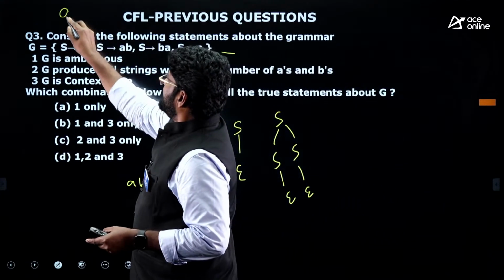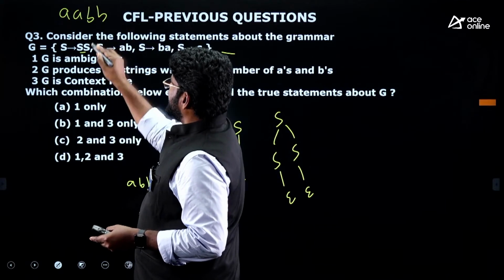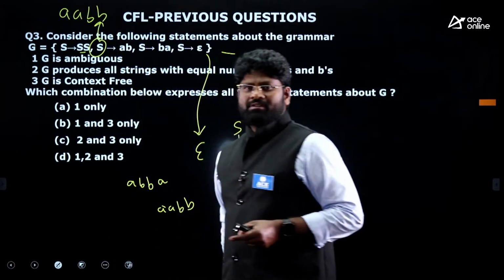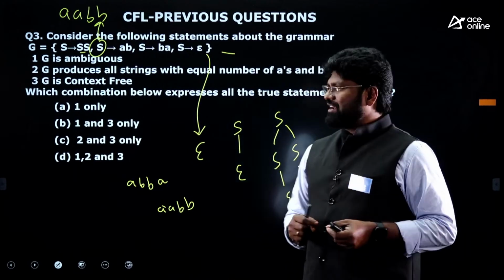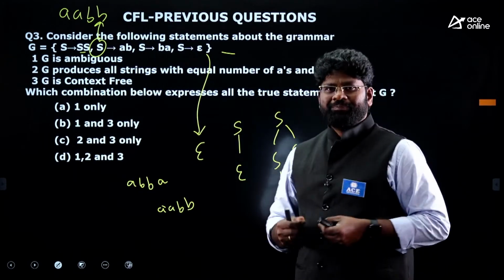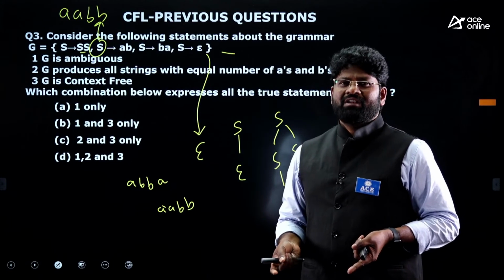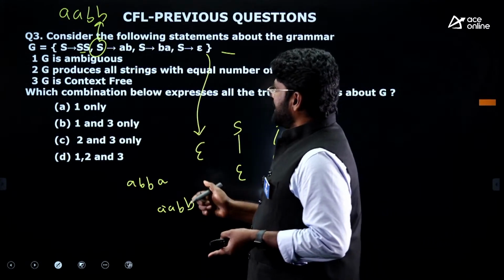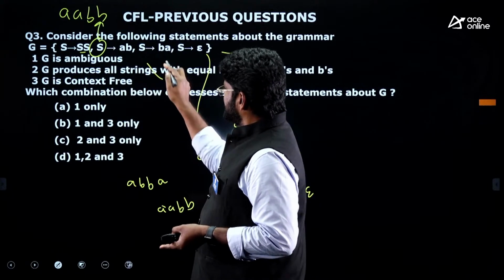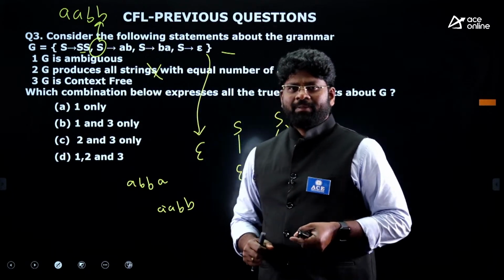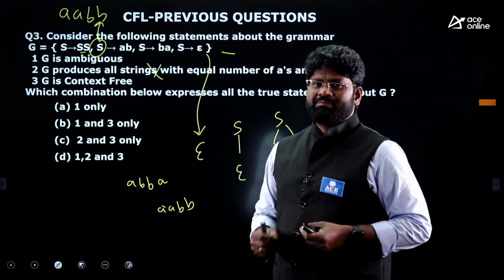Remember, double A, double B, you cannot produce from here. But the problem statement says it will produce all the strings with equal number of A's and equal number of B's. That's not true at all. So that's the reason this statement fails. It's not the true statement, it's a false statement.